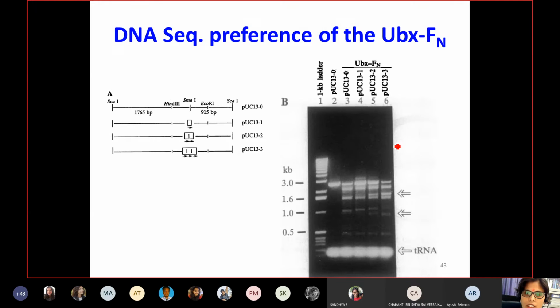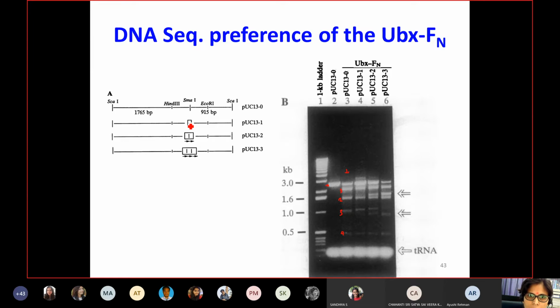So as you can see, when the substrate is binding with the UBX enzyme, the chimeric enzyme, then it cleaves into 4 fragments. So this is the first, second, third, and fourth fragment. Whereas in the absence of chimeric enzyme, this is your linearized plasmid. There is no fragment coming up anywhere here.